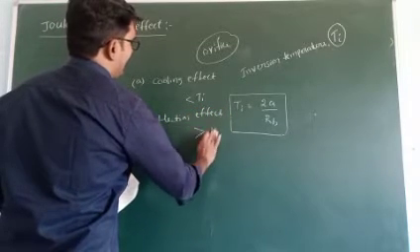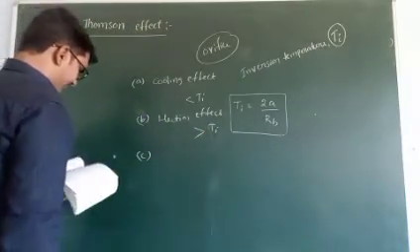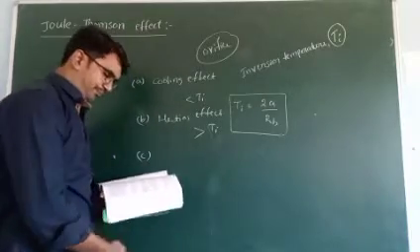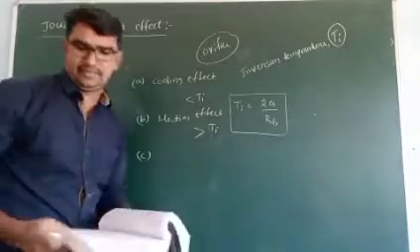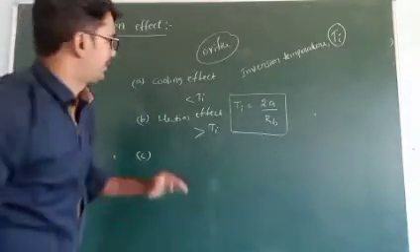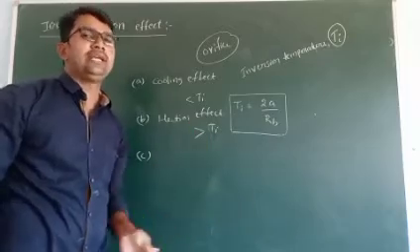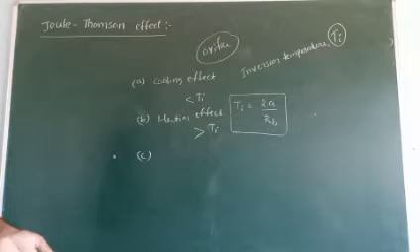At greater than Ti, heating effect takes place. C: exactly at Ti, there is no cooling and no heating. Okay, this concept is also completed.